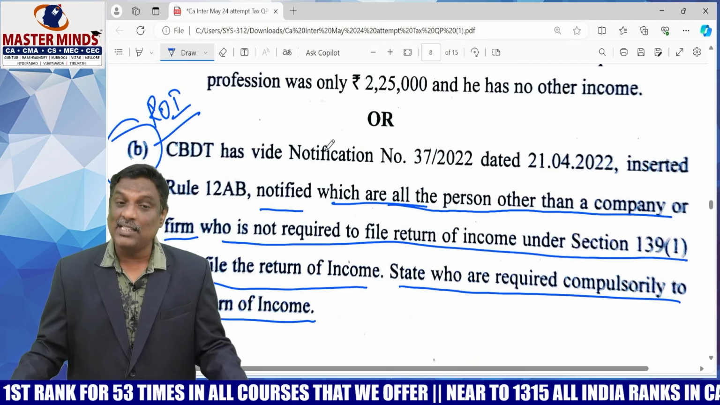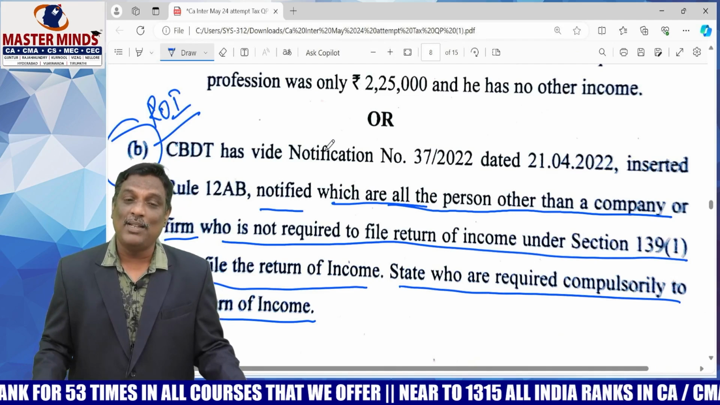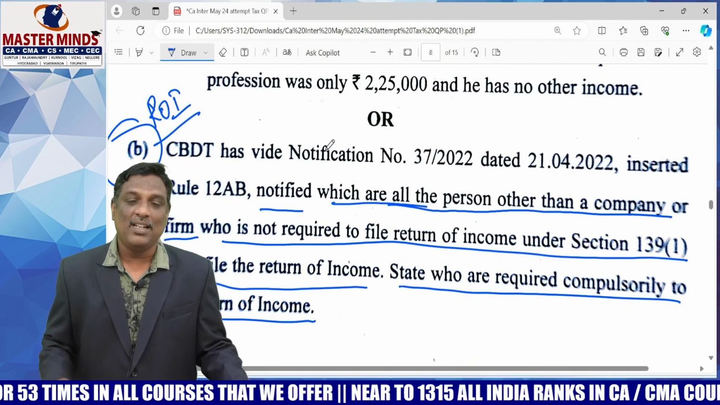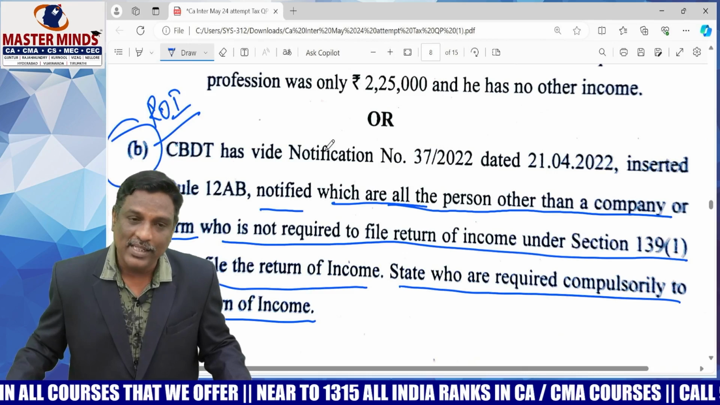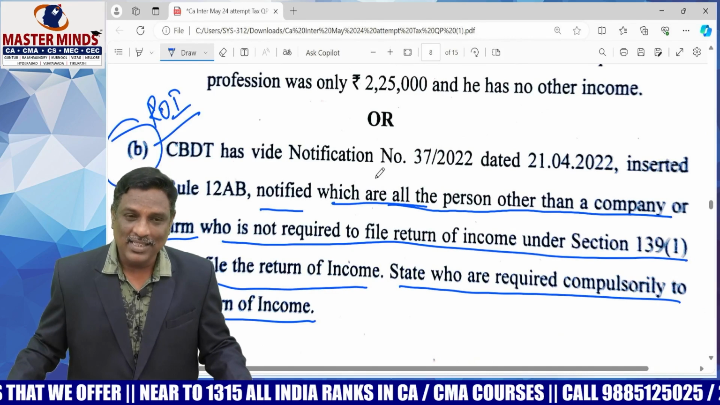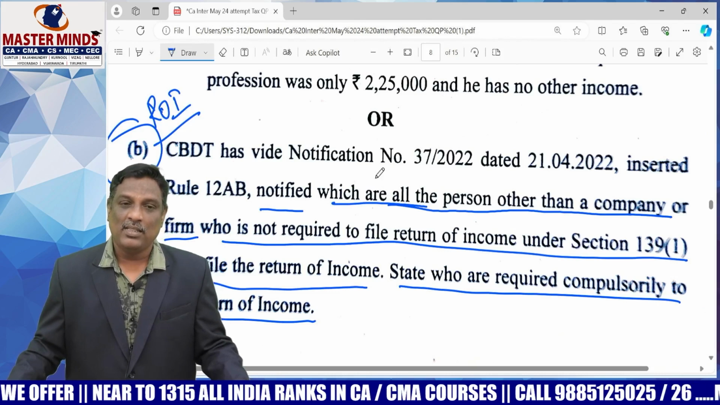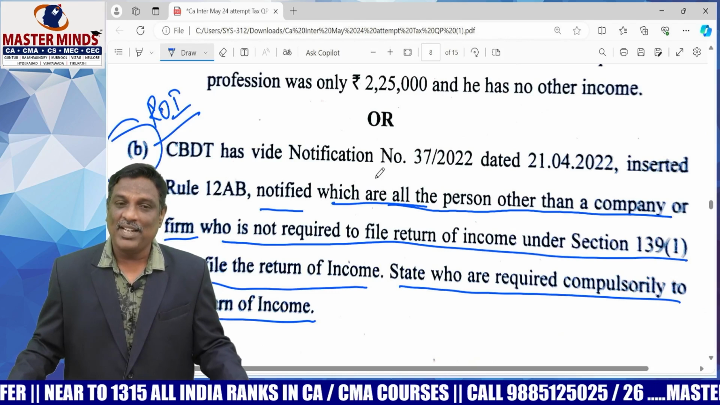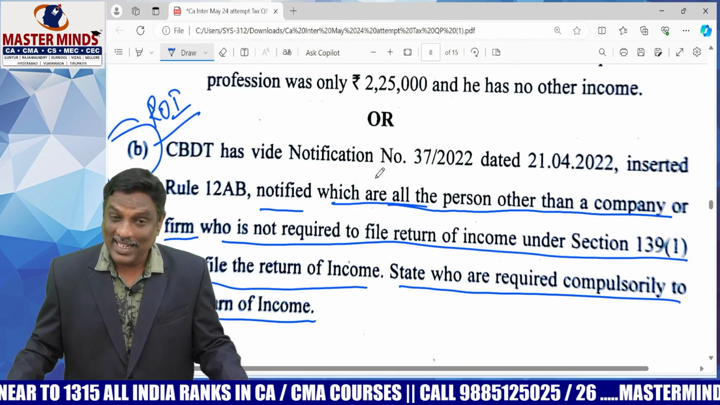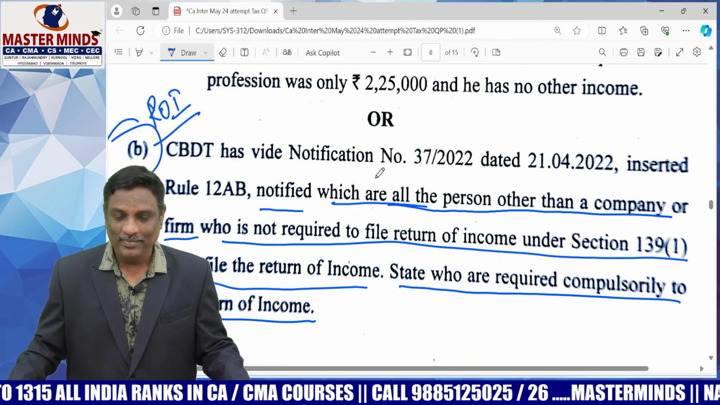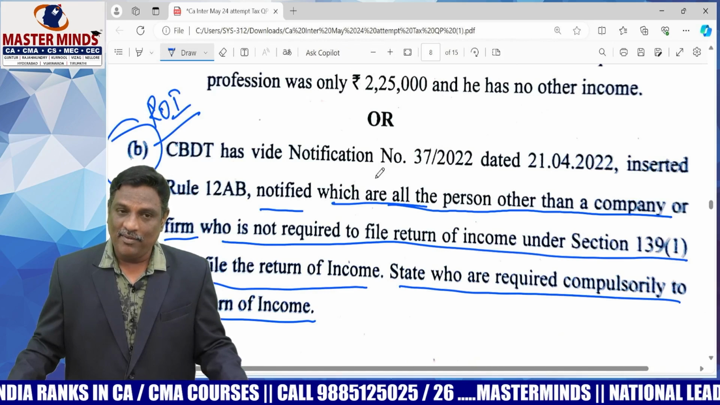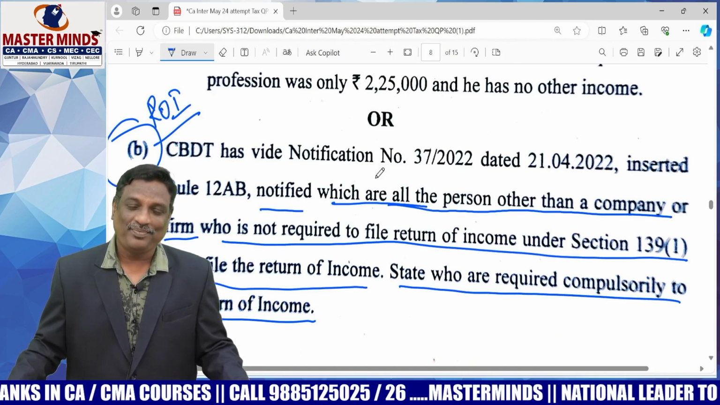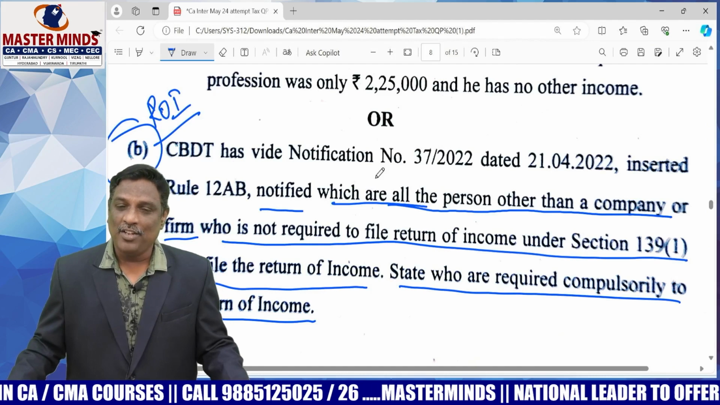So list out the mandatory cases for filing the return of income. This is the strike question relating to section 139 subsection 1. So my dear students, in my opinion, since the last 5 attempts, this is the easiest question paper. I hope you have performed well in your examination. Thank you to all.